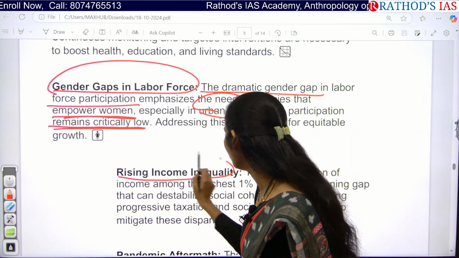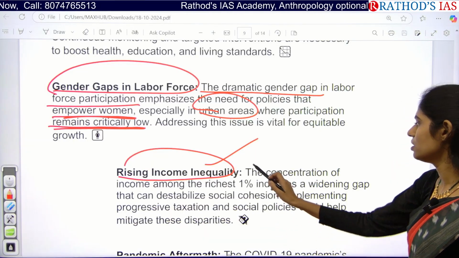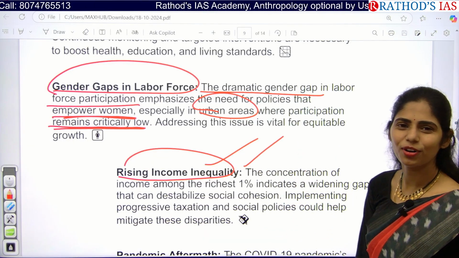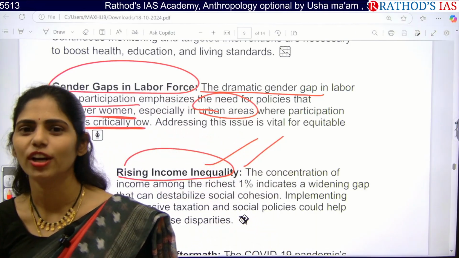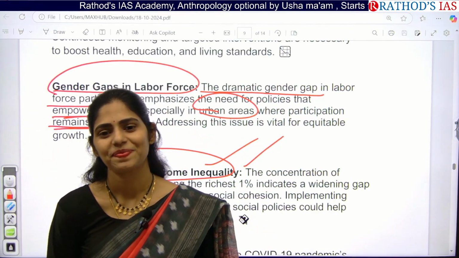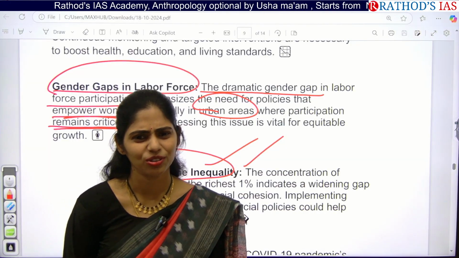Rising income inequality is also increasing. Recently we discussed the income inequality report and wealth inequality report. Which organization gave that report? Recently, three days ago or two days ago.